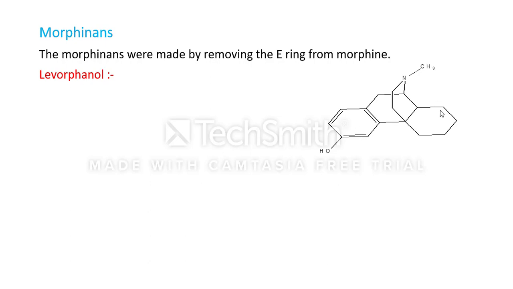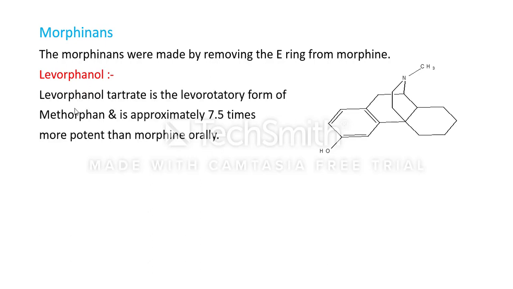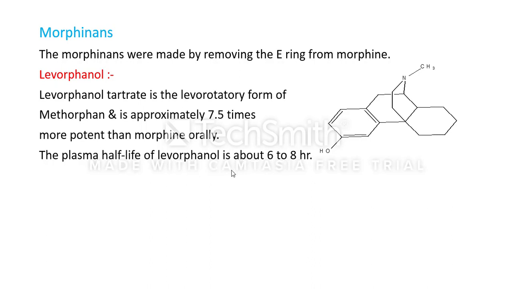This is the structure of levorphanol. Levorphanol tartrate is the levorotatory form of methorphan and is approximately 7.5 times more potent than morphine orally. The plasma half-life of levorphanol is about 6 to 8 hours.